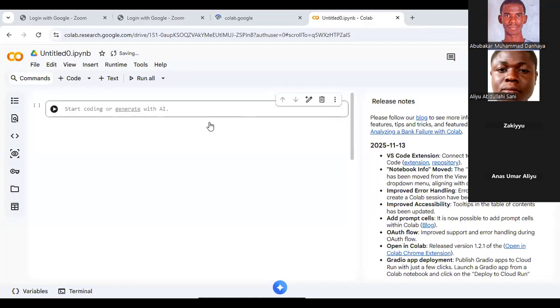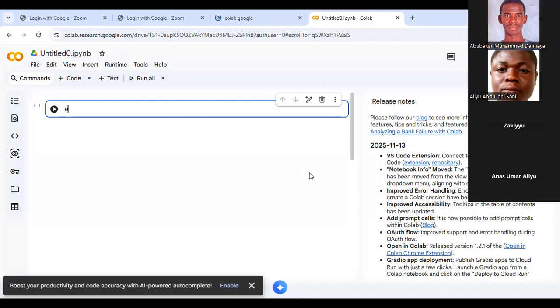So you see, it can help you because they already installed the GitHub Copilot. So you can ask AI to write code for you. Just like something, maybe, let me see, I don't have network connection, you see.